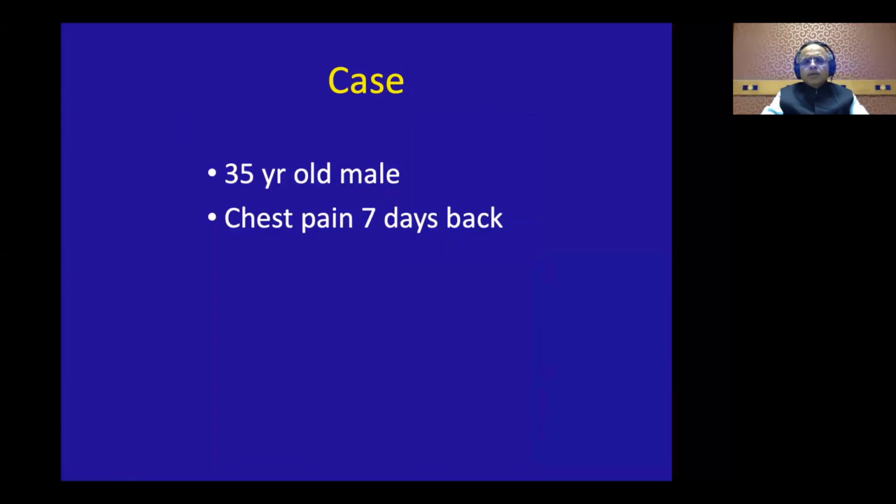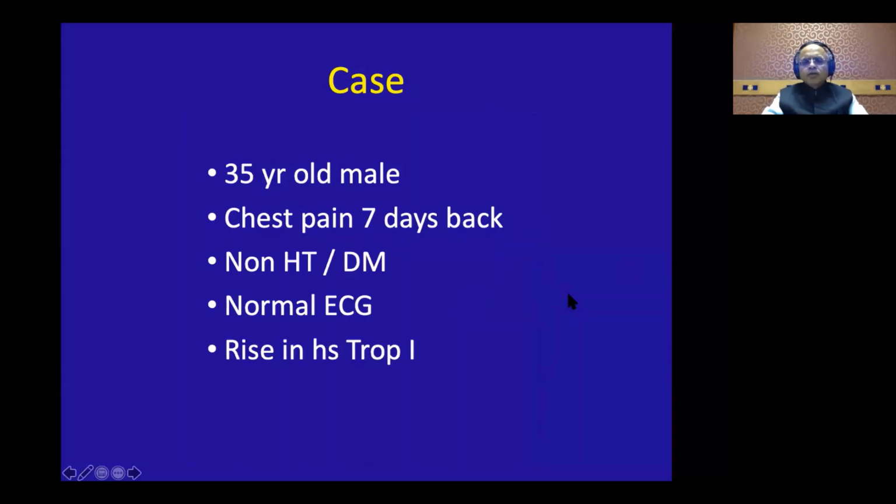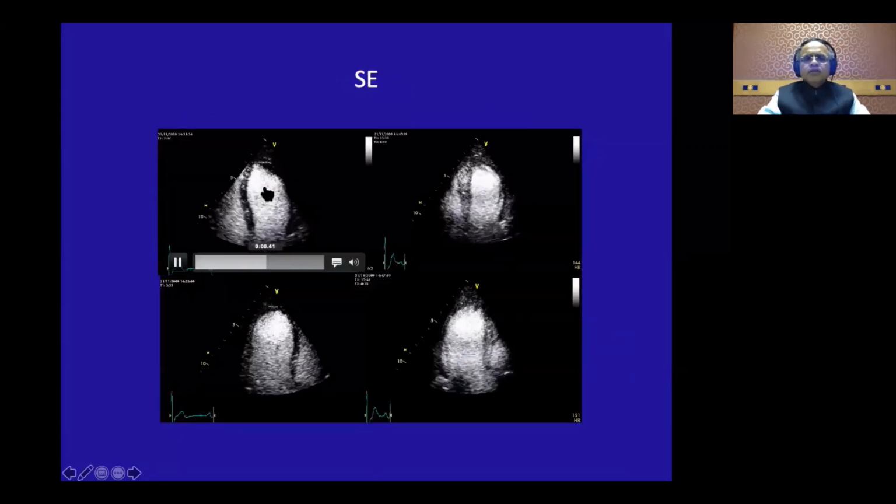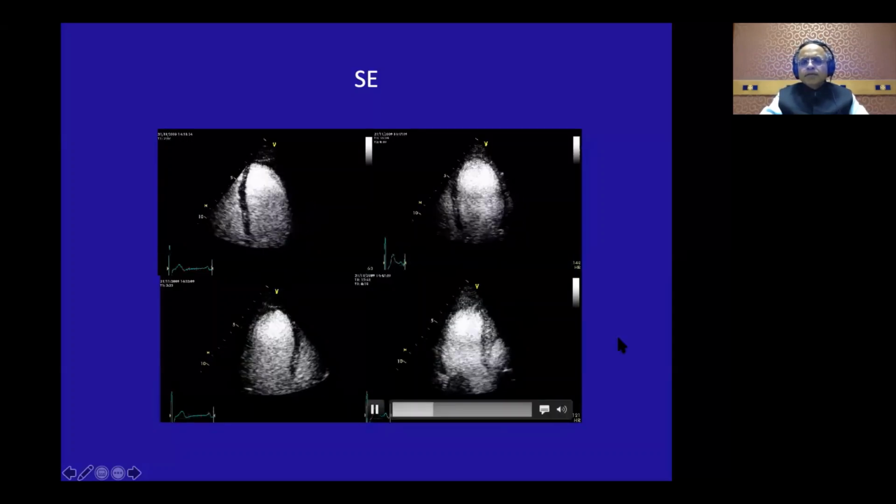A 35-year-old gentleman with chest pain which was there 7 days back. That time he didn't come to the hospital. He's non-hypertensive, non-diabetic. The ECG is normal, but the troponins are raised. So he becomes unstable, like a non-ST elevation MI. So this is his rest images, and this is his peak exercise images.